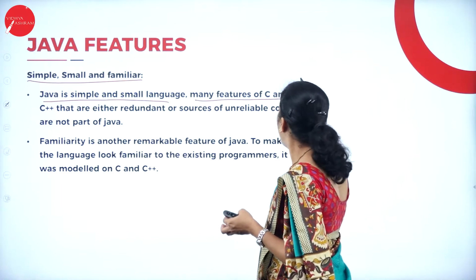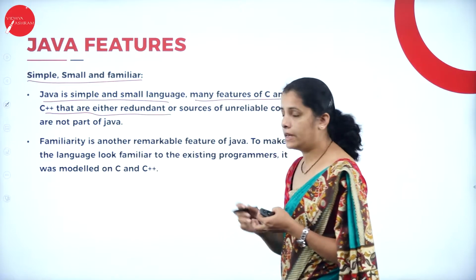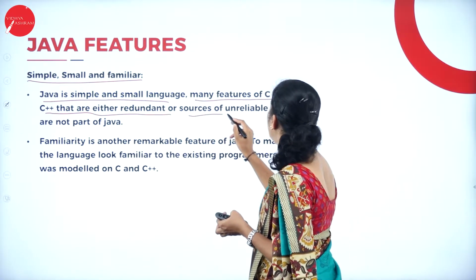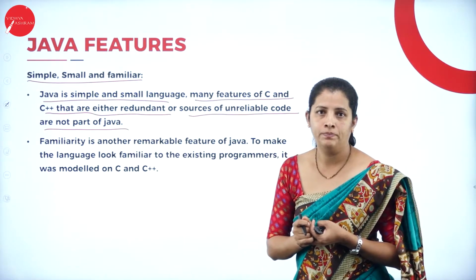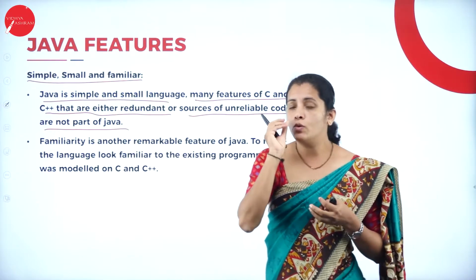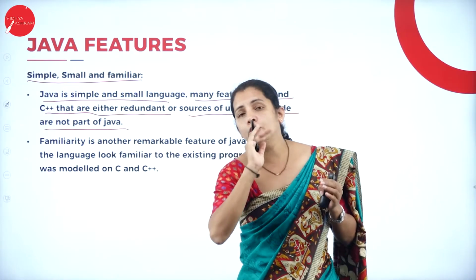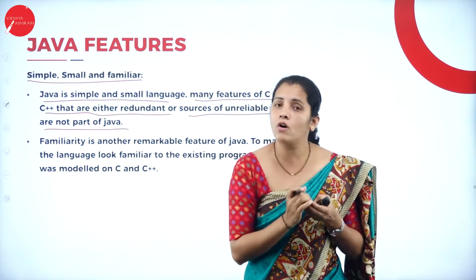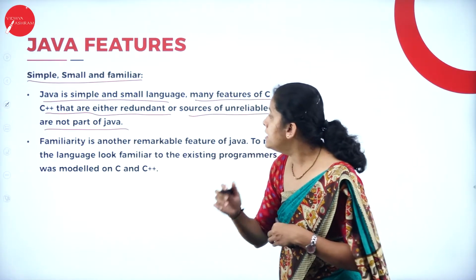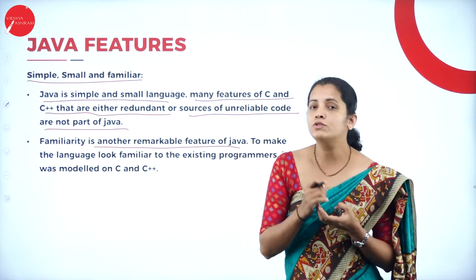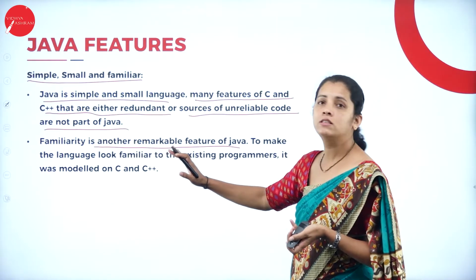Many features of C and C++ that are either redundant or a source of unreliable code are not part of Java. That means Java includes some of the features of C++ and does not include some of the features of C++ as well as C. And it is familiar in the sense that most Java programs look like C or C++.